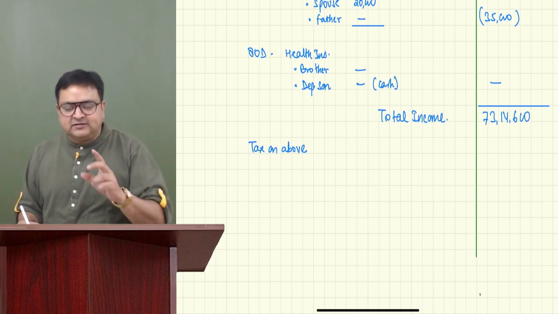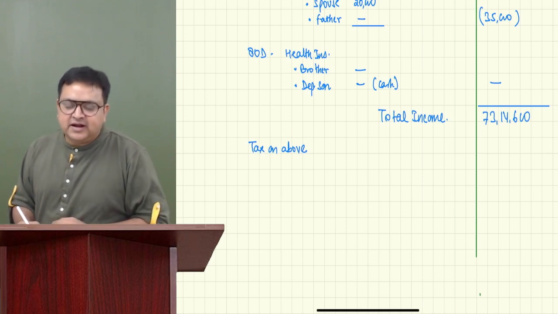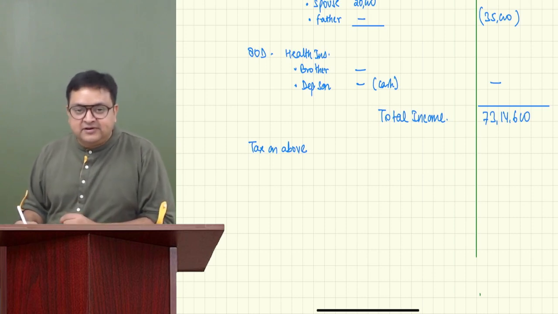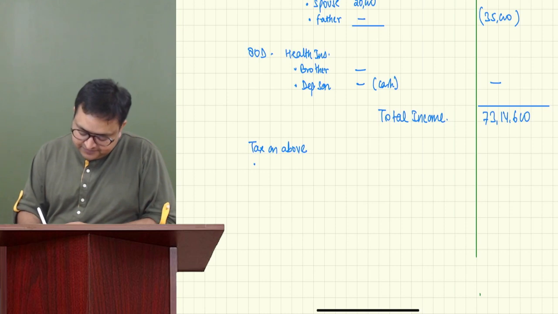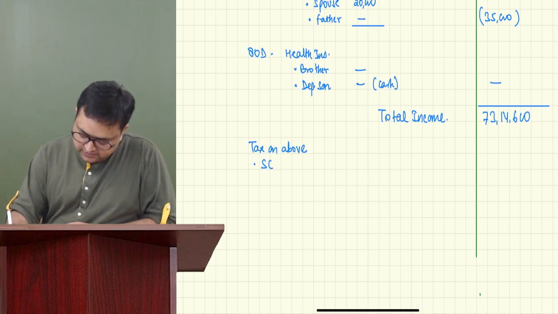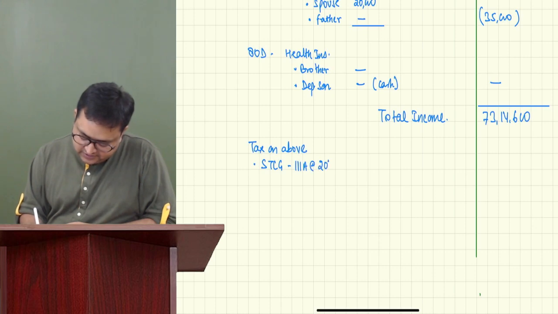The answer is only yes. Only one special income we have, that is short-term capital gain, 111A on equity shares, securities, STCG, 111A at a rate of 20%.